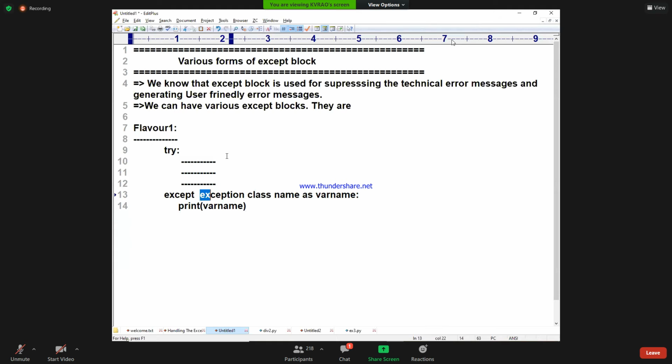So this flavor gives an alias name to our exception class name. This approach displays the message caused due to the exception. Are you understanding this? This approach displays the message caused due to that exception occurrence.